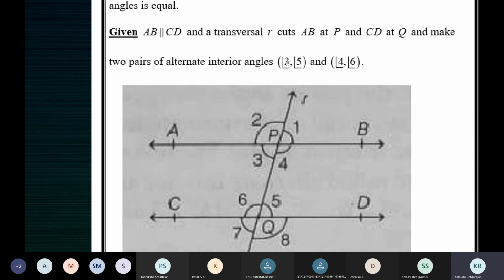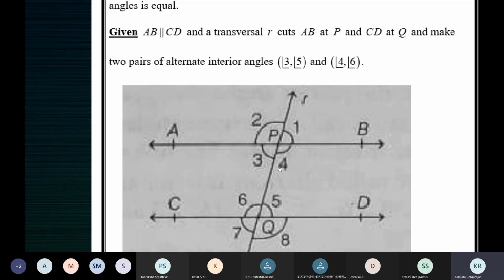Now we'll relate angle 1 and 5 and angle 1 and 3. Children, it's very simple. 3 and 5, mediator angle 1, relate 1 and 3, 1 and 5. Then you will get the result 3 is equal to 5. Angle 1 is equal to angle 3, vertically opposite angles are equal. Angle 1 is equal to angle 5, corresponding angles are equal. So from these two equalities, we have a new equality: 3 is equal to 5, because 1 is equal to 3 and 1 is equal to 5. This proves that this pair of alternate interior angles is equal.